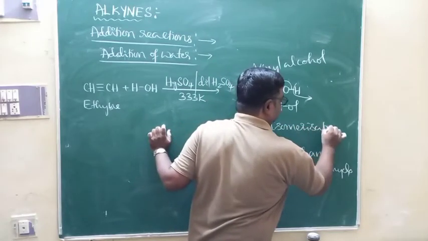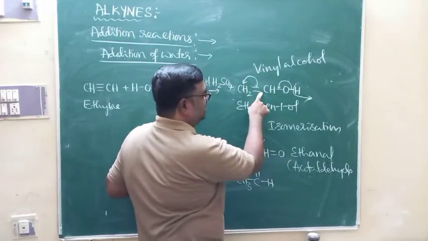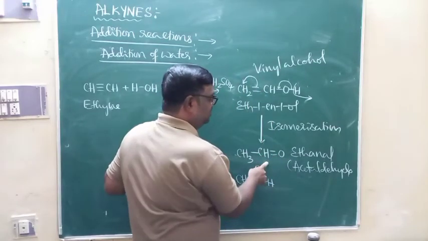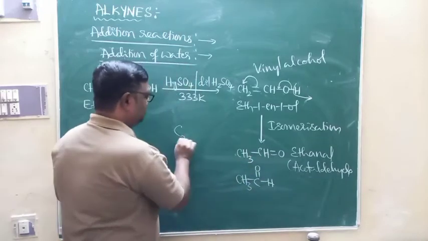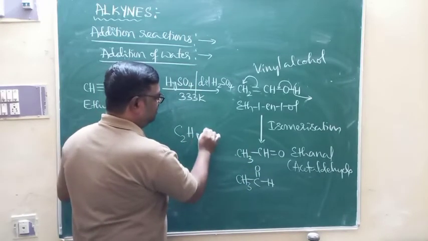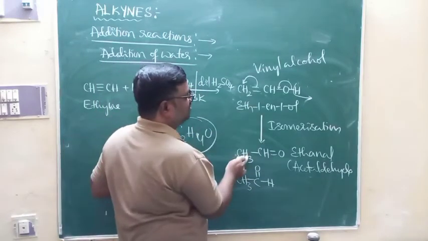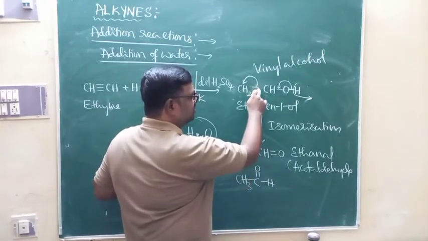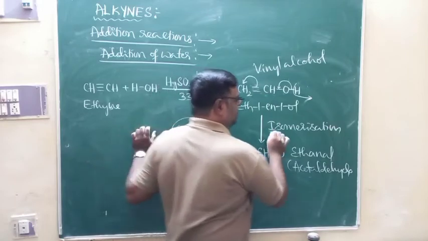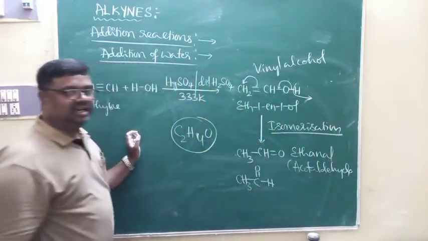One molecule is converted to another molecule with the same molecular formula. Both are isomers, with formula C2H4O. Therefore, one isomer is converted to another isomer, and the reaction is called isomerization.